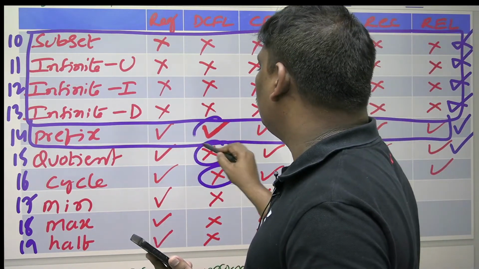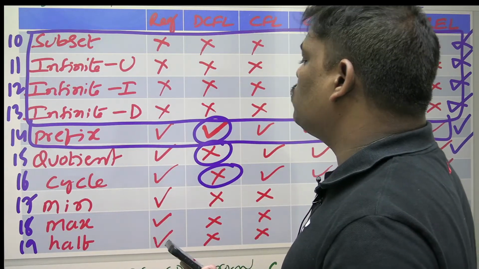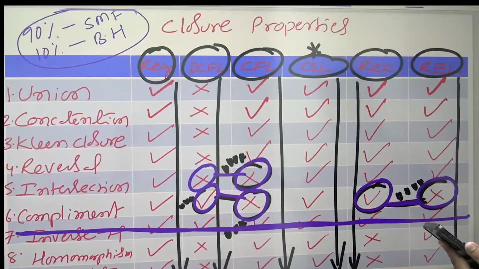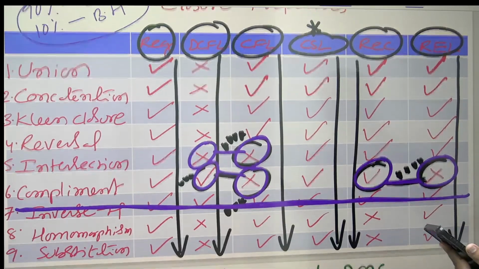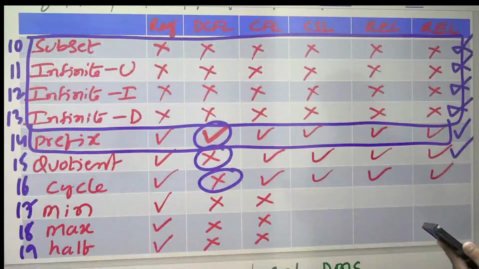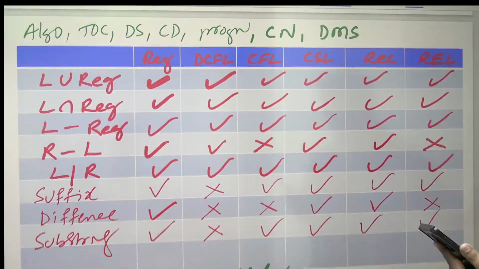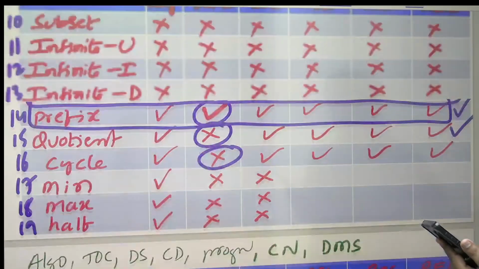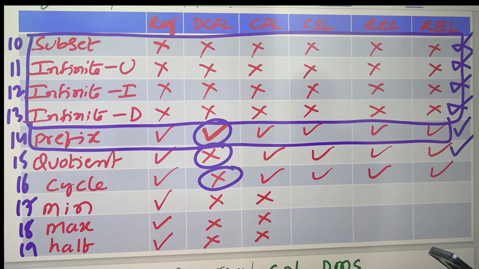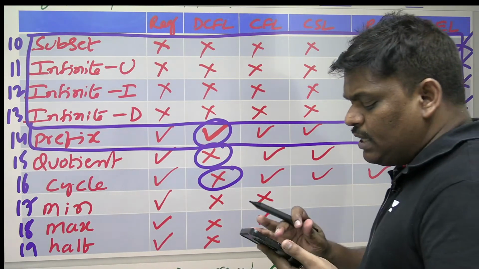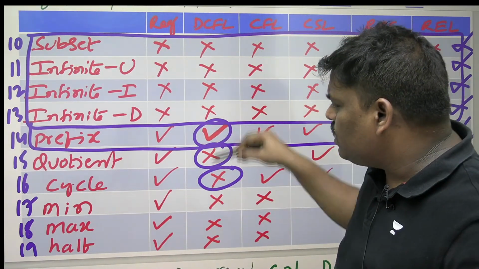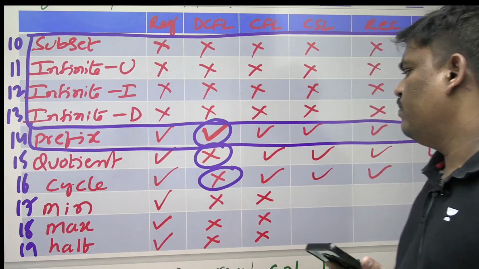DCFL, prefix closed. Remember for a DCFL, which is not closed. See this one. For DCFL, everything not closed. Only few closed.